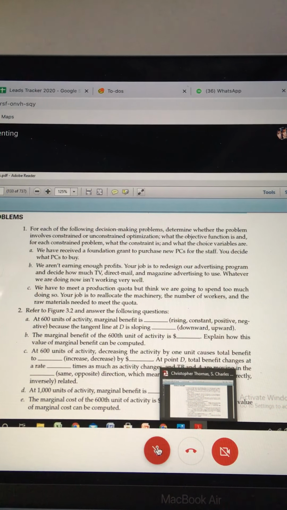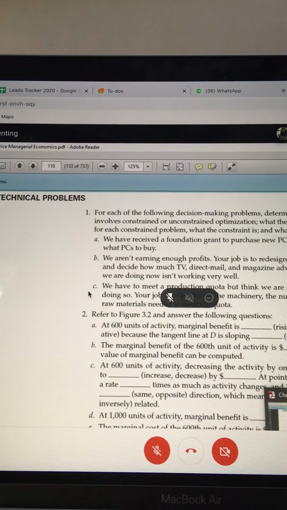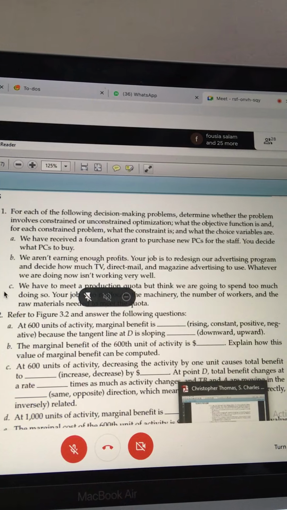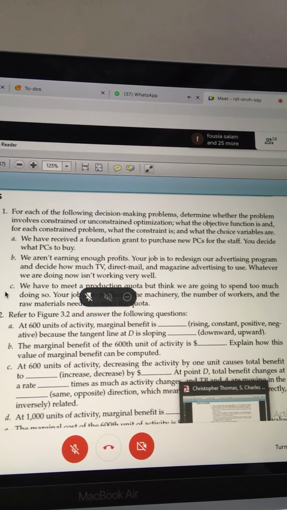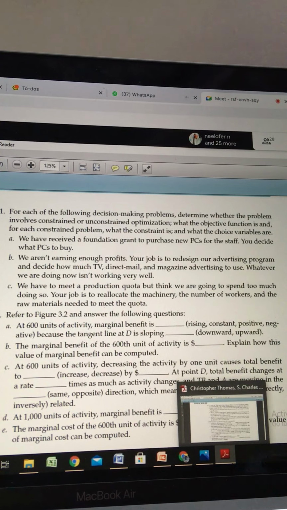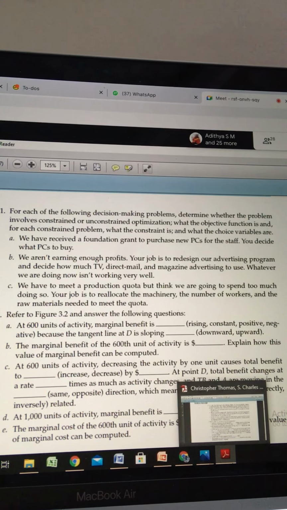Our objective function, our profit maximization of our company, depends upon our expenses on TV, direct mail, or magazine advertising. So we need to redesign the expenses, or rethink how much we need to spend on TV advertising, how much on direct mail, how much on magazine advertising. Now you got the point? That's right. Our constraint would be the cost minimization.